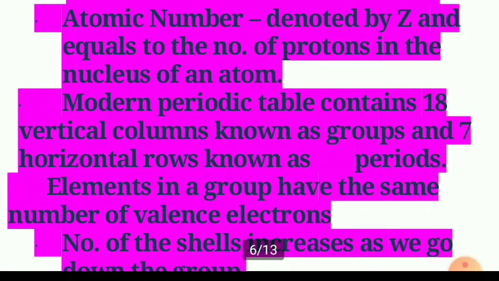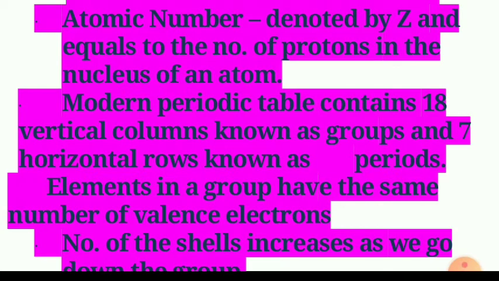According to the modern periodic table, elements were arranged in the order of their increasing atomic number Z. The prediction of the properties of the elements could be made more precisely when elements were arranged on the basis of increasing atomic number and not on the atomic masses.